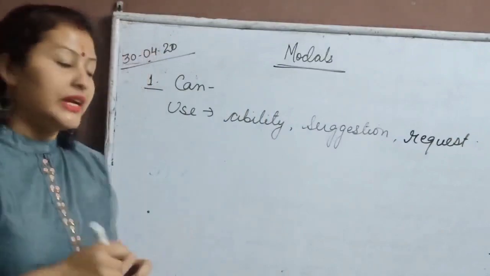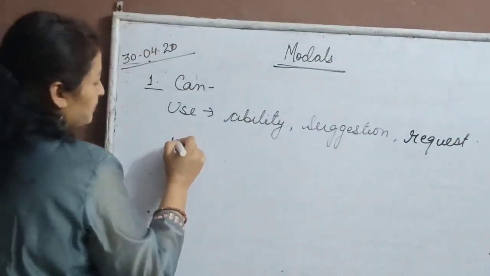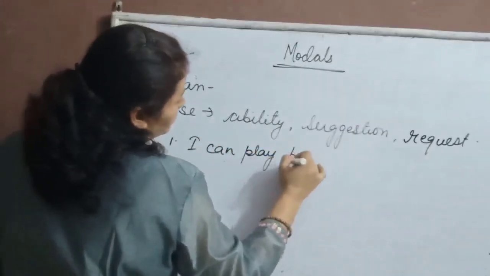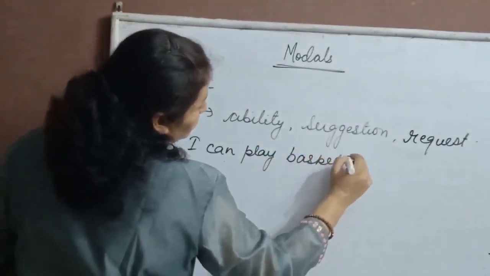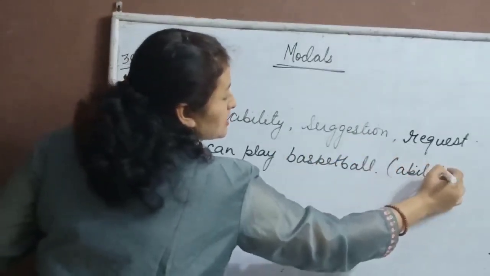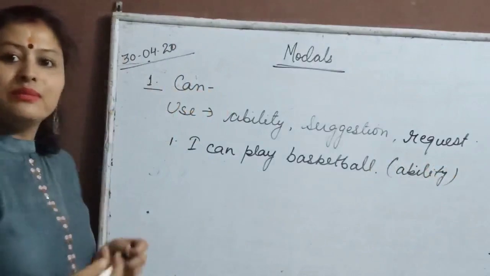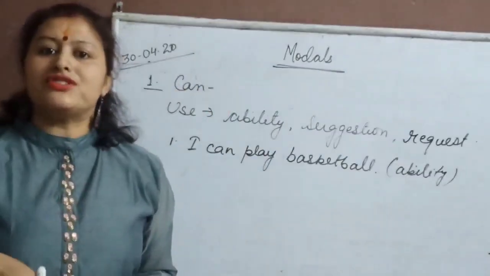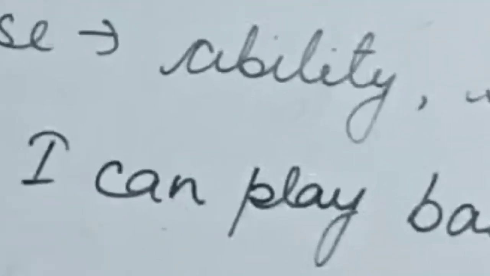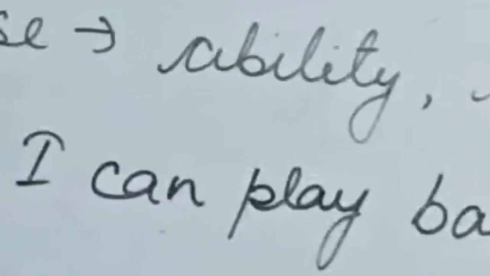For example, for ability we can write, I can play basketball. What does it show? It shows the ability, right? I can means I have the ability to play basketball. Now for request, can you make some coffee for me?